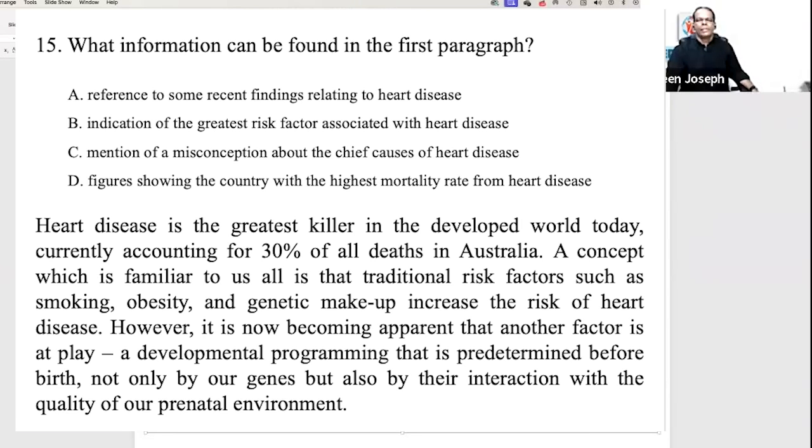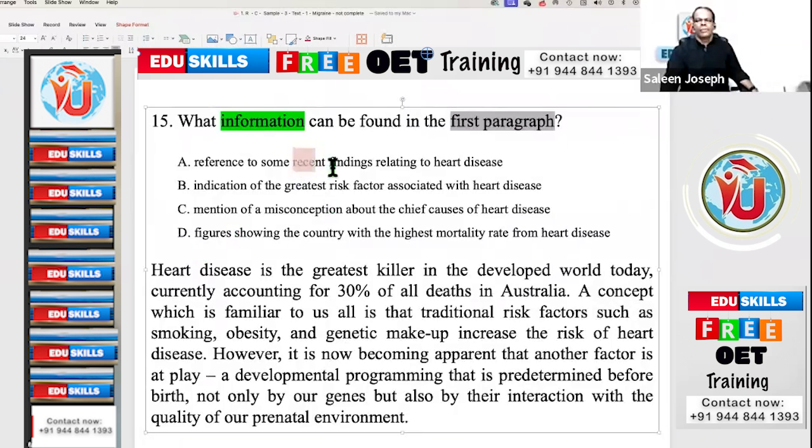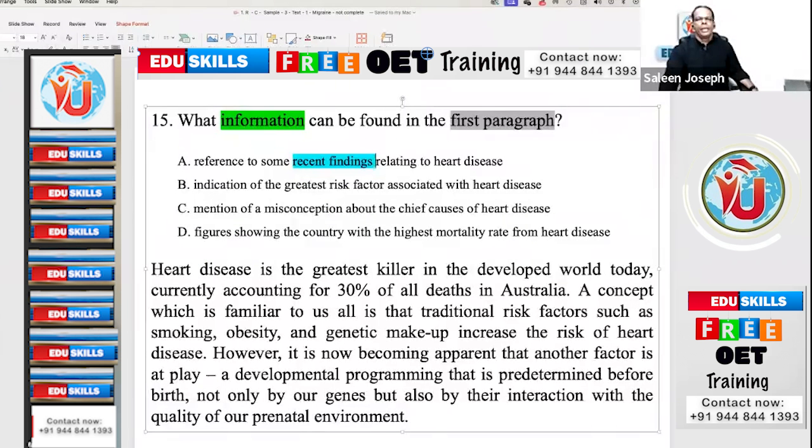Findings. What is the heading word? Recent findings. Then option B, indication of the greatest risk factor associated with heart disease. Greatest risk factor. Option C, mention of a misconception about the chief causes of heart disease. Chief causes. Option D, figures showing the country with the highest mortality rate from heart disease. Highest mortality rate. So the concepts are these: findings, factors, causes, mortality rate, right?